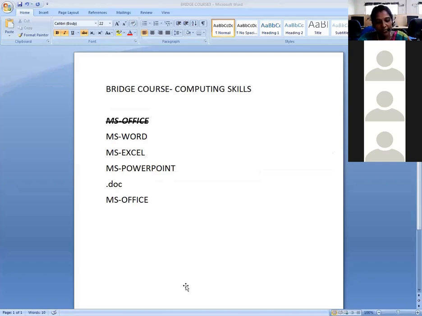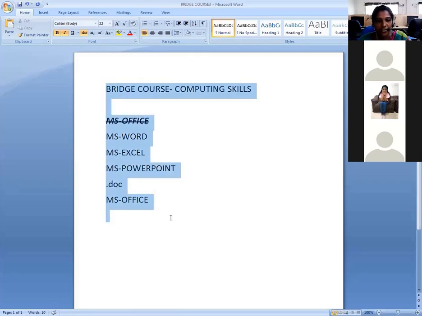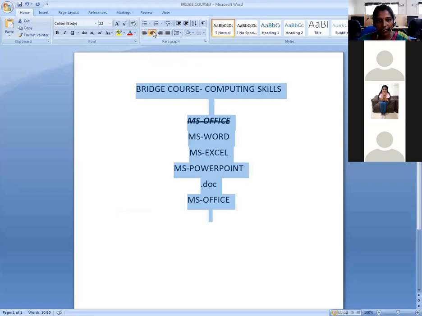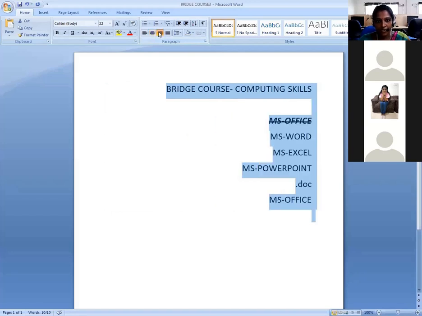So right alignment, left alignment, center alignment, and justify. First, what is the default alignment? Default alignment is left. So this is the default alignment. I am just going to apply the center alignment. So this is the center alignment. Next, this is the right alignment, and this is the left.